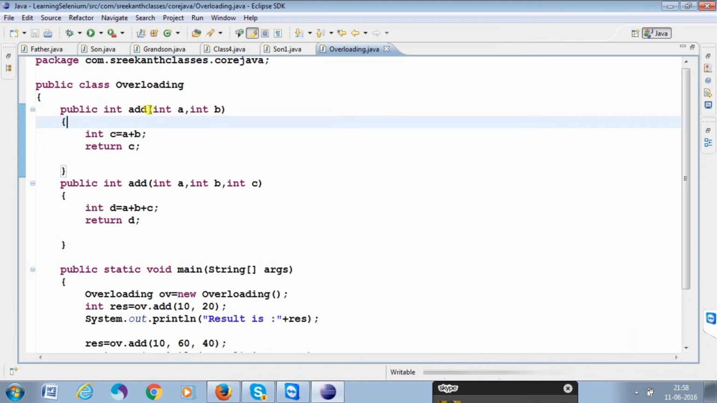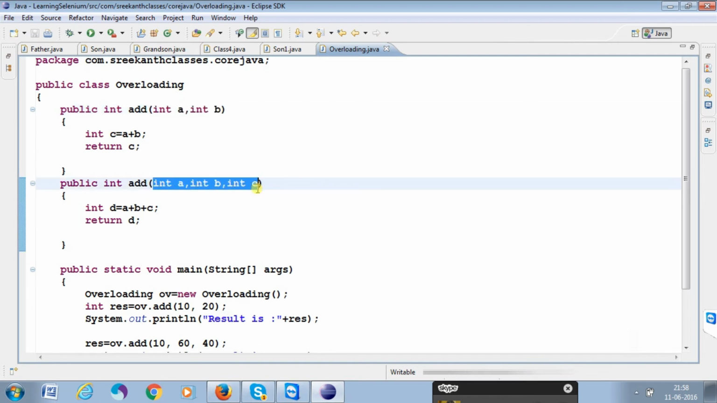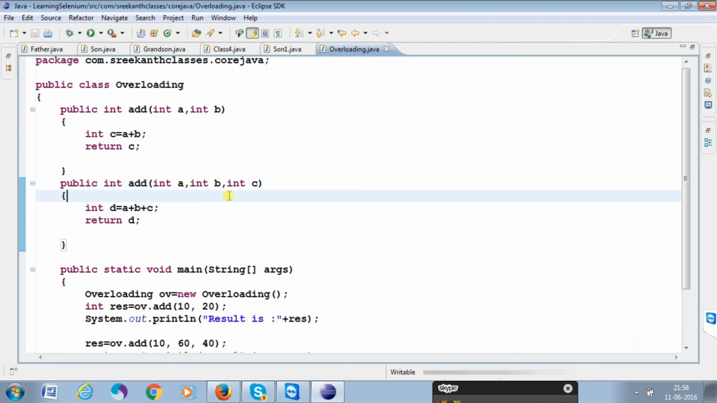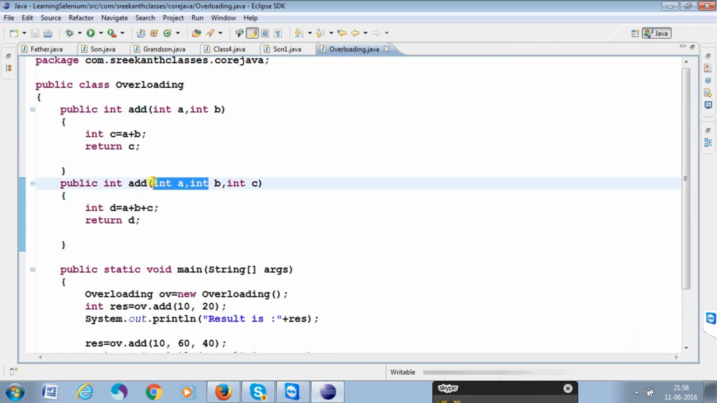What does the overloading concept mean? You can write the same function name many times, but the rule is that the number of parameters must be different: three parameters, two parameters, and so on. In the same manner, data types can differ. Here two parameters, and here also two parameters, but the data types are different, like int here and long there. Same function name, different parameters, or different data types.